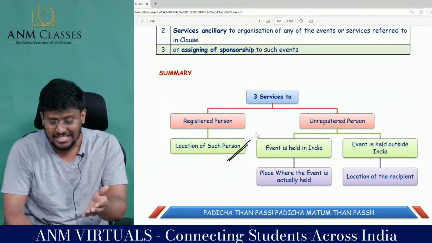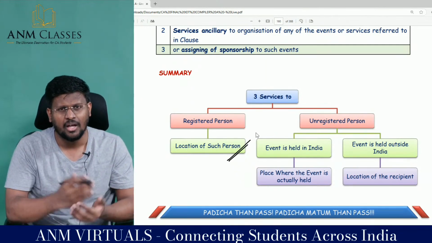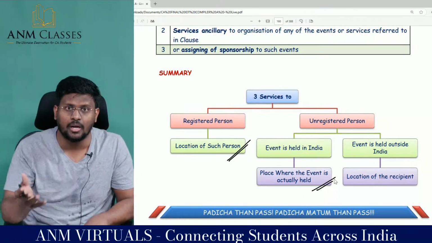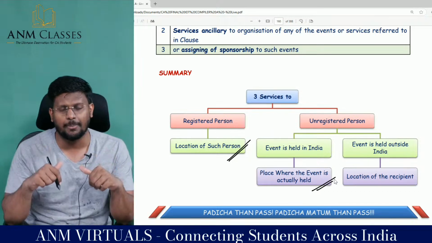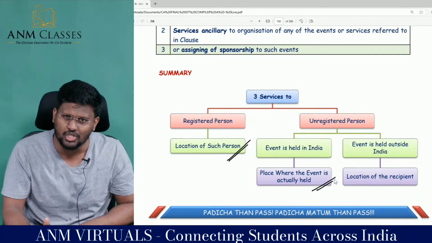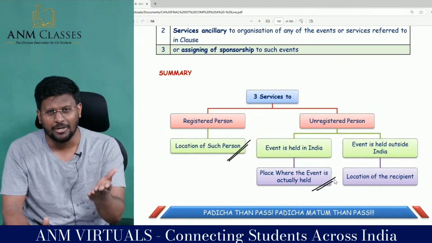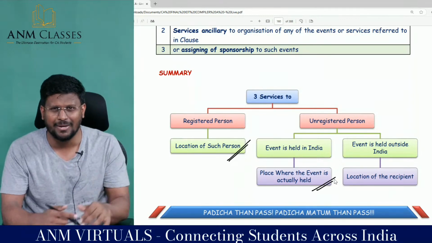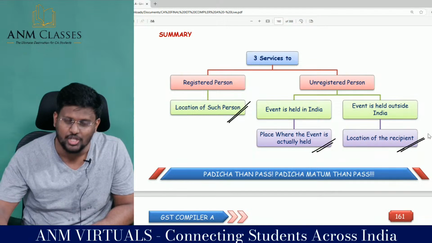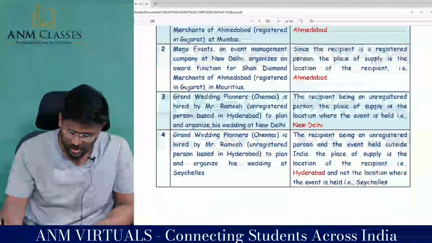If it is to an unregistered person, check whether the event is held in India or outside India. If the event is held in India, then the place where the event is actually held, because that is the place where consumption has happened. But if the event is held outside India, it is like the explanation to 12 subsection 3, because if the place of supply were the place where the event is held, the government would lose the revenue. So if the event is held outside India, location of the recipient, a proxy has been set so as not to lose the revenue. Fantastic to the core, sir.